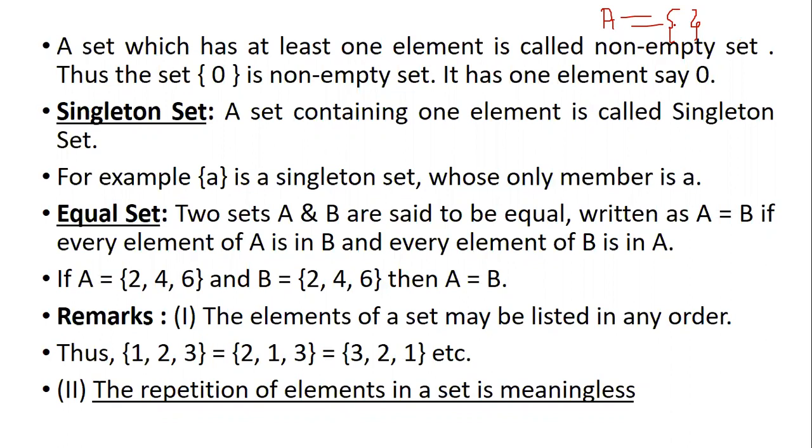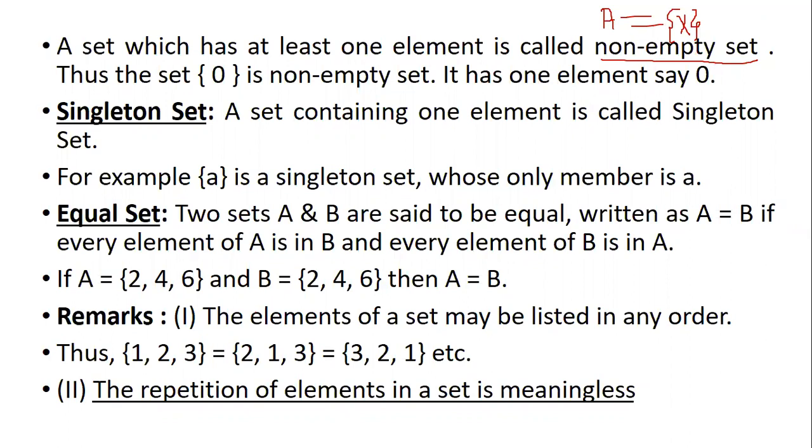But on the contrary, if you have at least one element, at least meaning minimum one element, then it is called a non-empty set. Now for the same set A, if I write X inside this, now I have minimum one element in the set, then this is called a non-empty set.